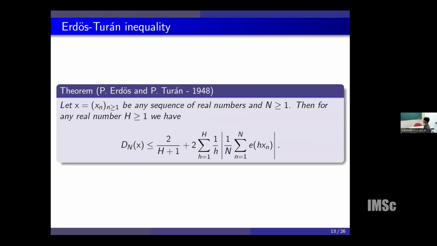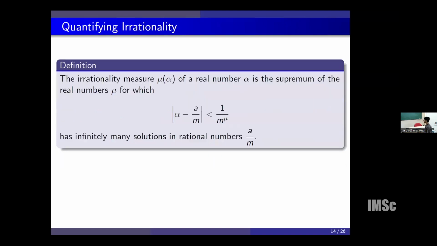So before talking about the discrepancy bound, we define the irrationality measure of a given irrational number, which quantifies the irrationality of a given real number. The irrationality measure mu of alpha of a real number alpha is the supremum of all real numbers mu for which this inequality has infinitely many rational solutions.